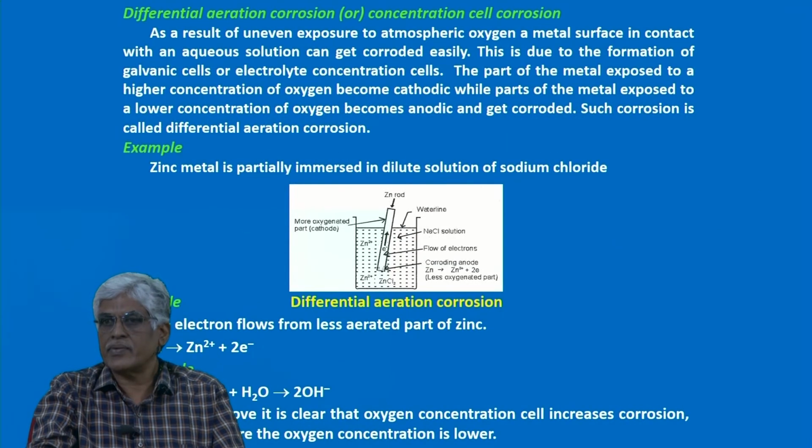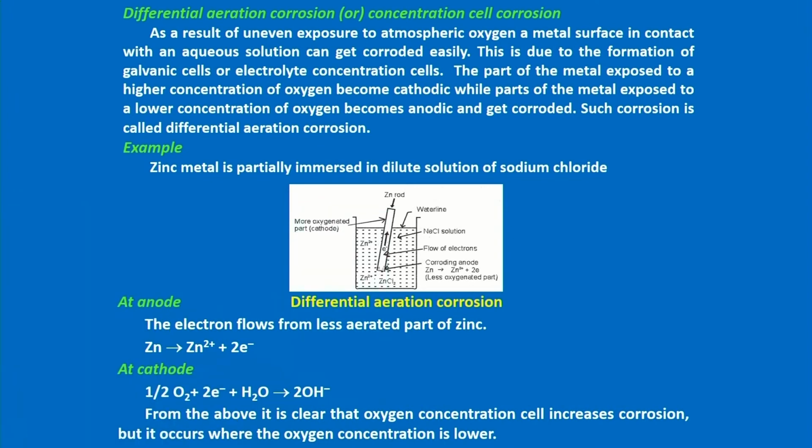Next type is differential aeration corrosion, or concentration cell corrosion. Here the condition is very simple. I am sorry, if the metal rod is exposed to different oxygen concentrations.